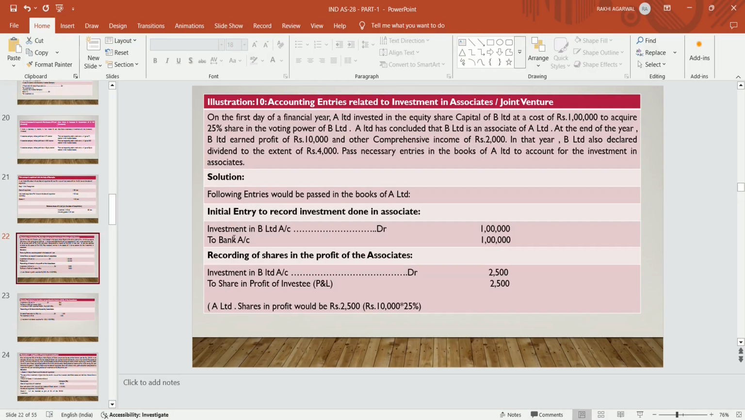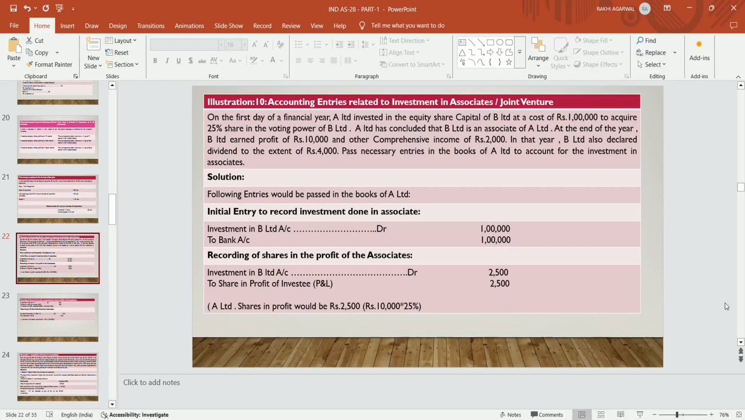Now an illustration: accounting entry related to investments in associates or joint venture. On the first day of the financial year, A Limited invested in the equity share capital of B Limited at a cost of rupees 1 lakh to acquire 25% share in the voting power of B Limited. A Limited has concluded that B Limited is an associate of A Limited. At the end of the year, B Limited earned profit of rupees 10,000 and other comprehensive income of rupees 2,000. B Limited also declared dividend to the extent of rupees 4,000. Pass necessary entries in the books of A Limited to account for the investments in associates.